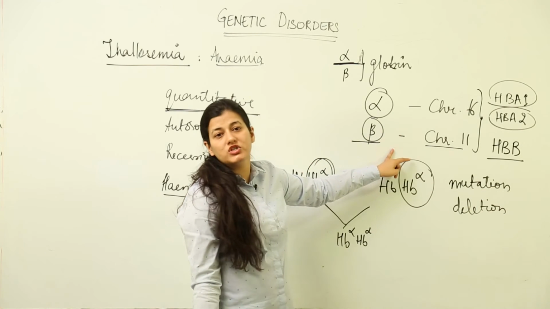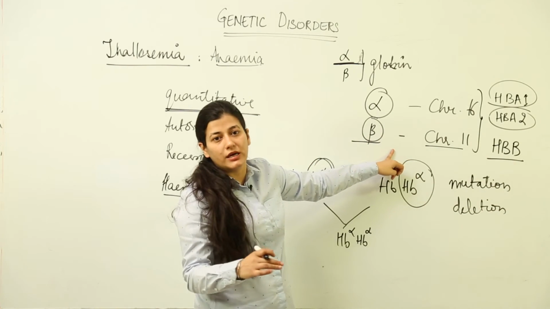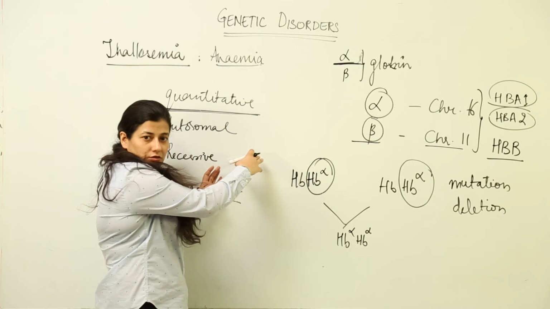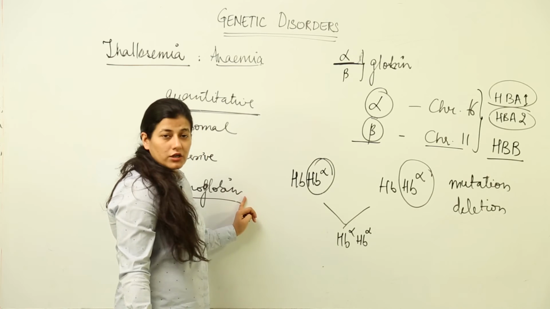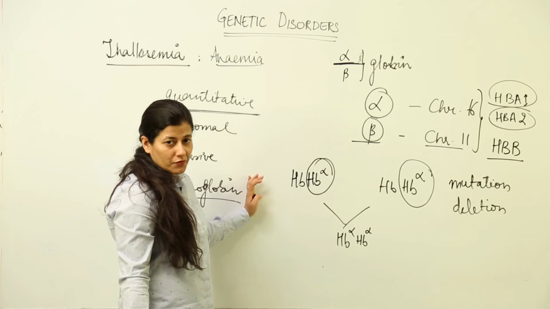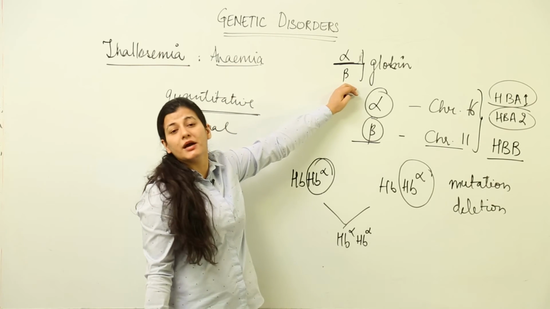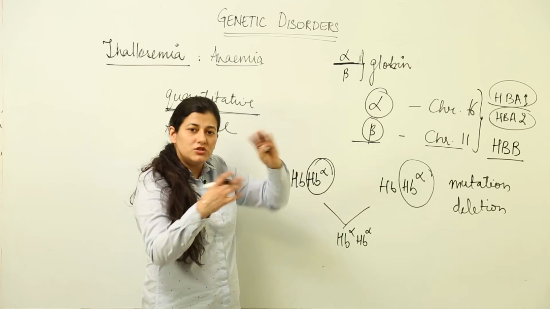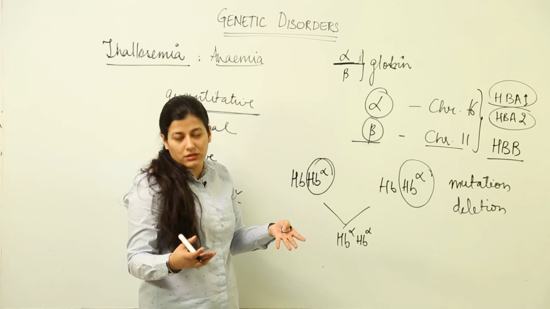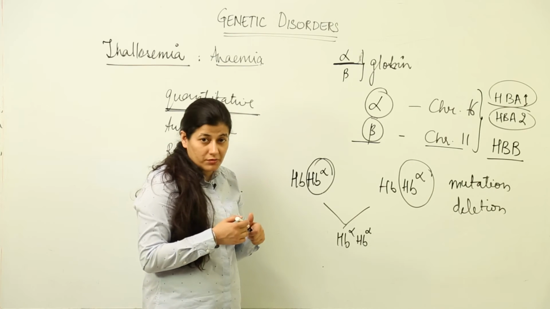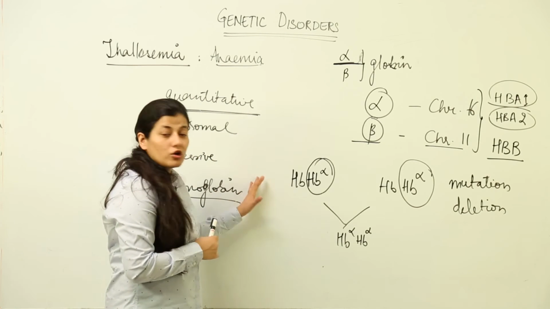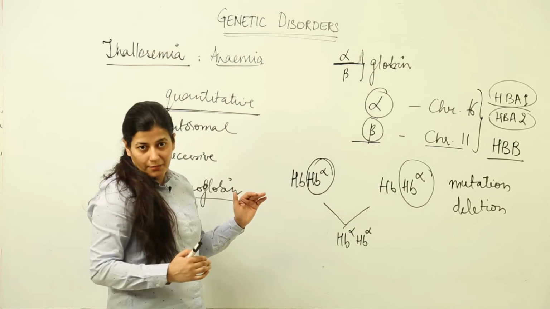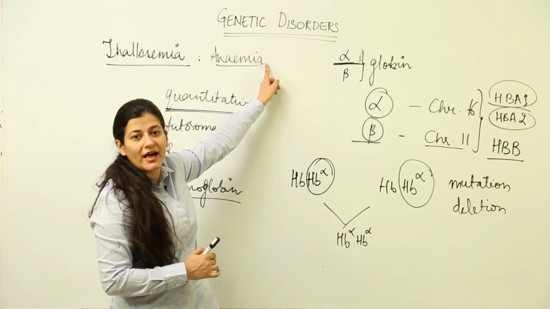The beta globin chains formed will be lesser in number, and hence the quantitative disorder of thalassemia will have lesser hemoglobin molecules, or the hemoglobin molecules which are formed will have a lesser number of beta globin chains. Lesser is the chain, lesser would be the globin molecules, certainly the protein will not be formed, and because of that the hemoglobin molecules will decline in number. That will lead to the condition known as anemia.